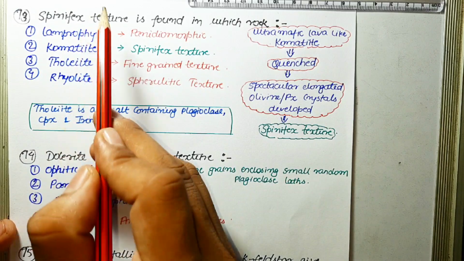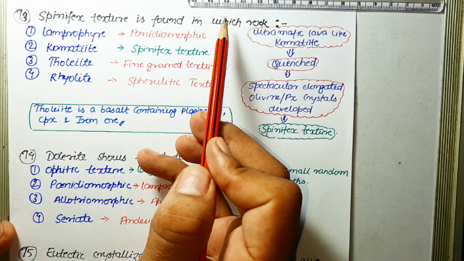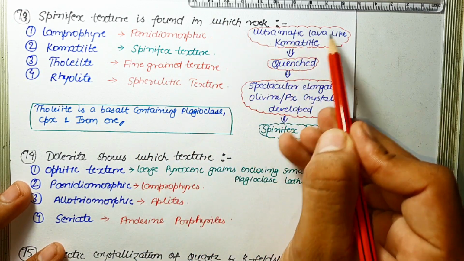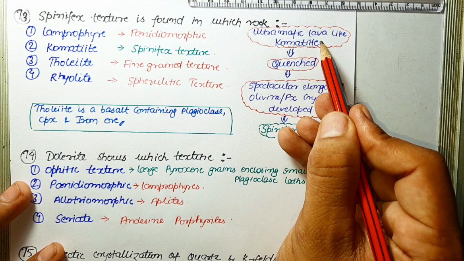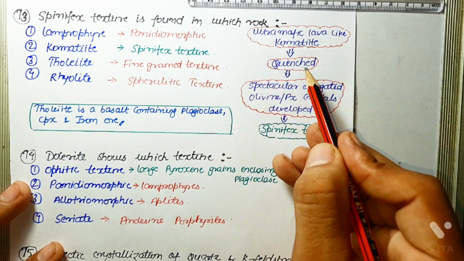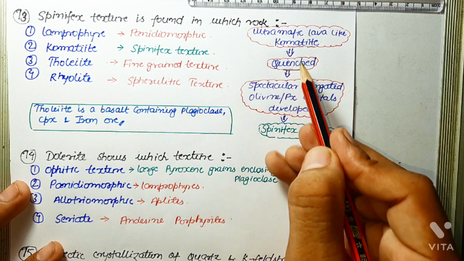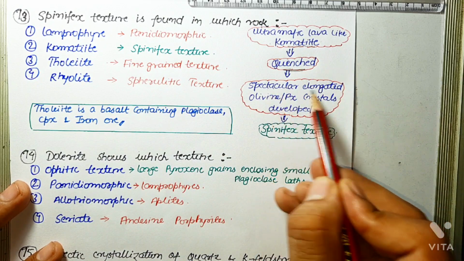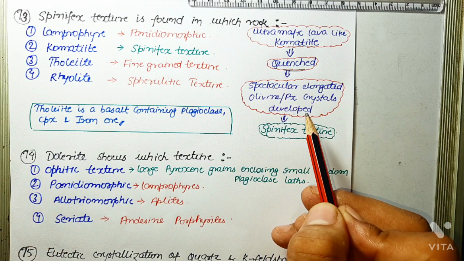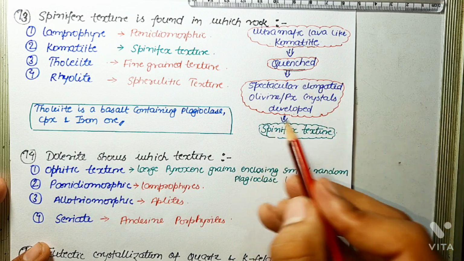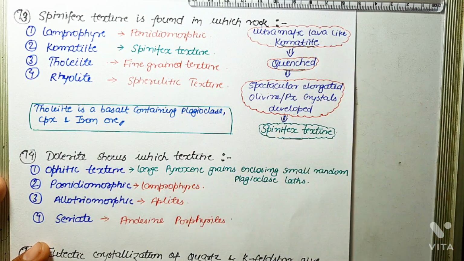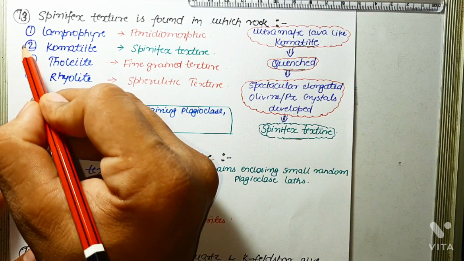Next question is: spinifex texture is found in which rock? So what is spinifex texture? Say there is an ultramafic lava like komatiite, and this is basically of Archean time. This ultramafic lava quenched. Because of quenching there is formation of spectacular elongated olivine or pyroxene crystals. These spectacular elongated olivine crystals which are developed give the rock spinifex texture, and this spinifex texture is restricted to komatiite rock. So the correct answer is komatiite.